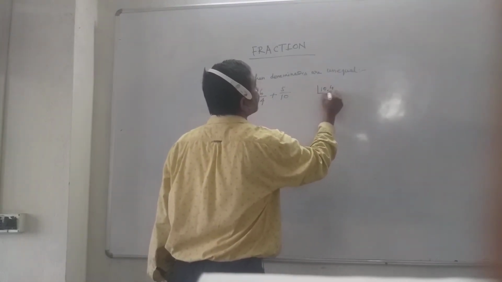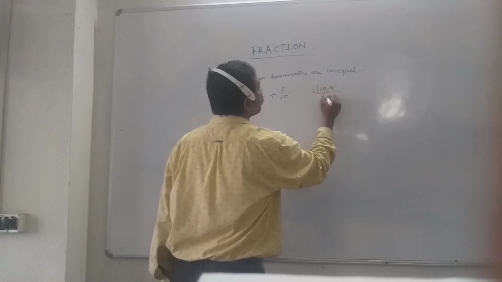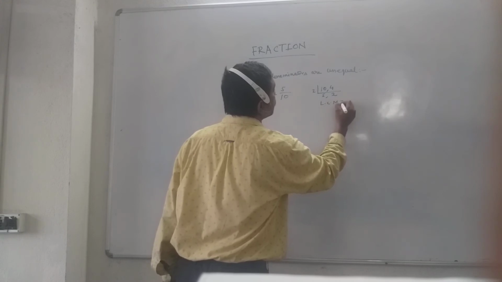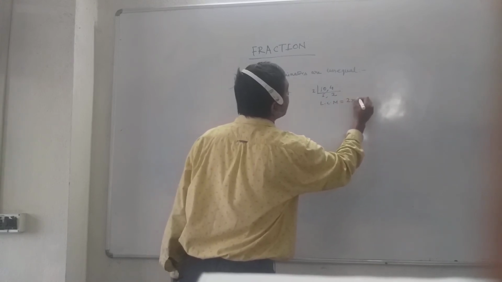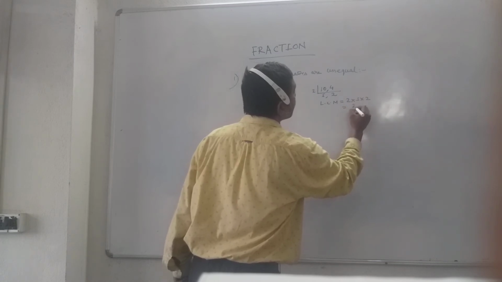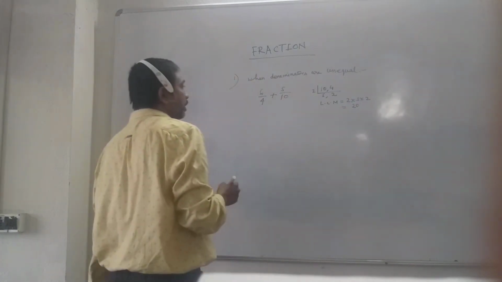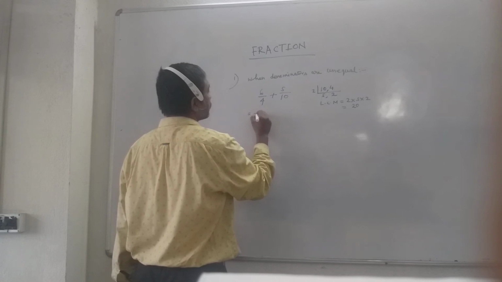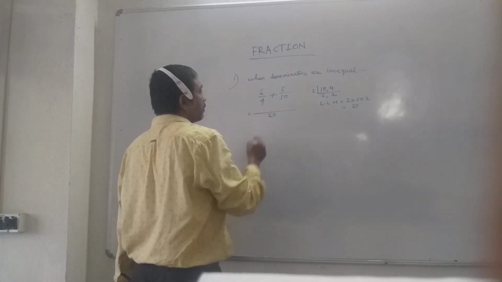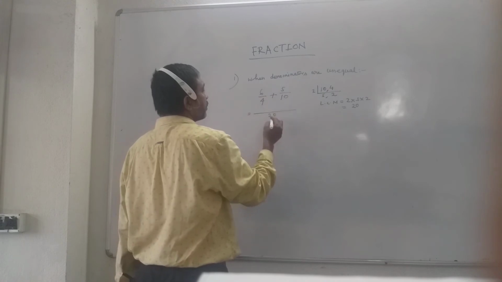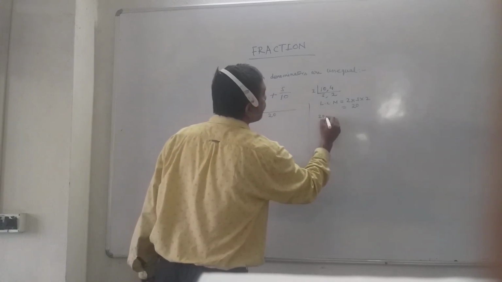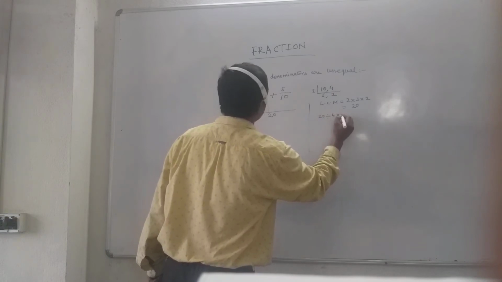Now do it. 2 fives are 10, 2 twos are 4. Now the LCM comes 2 into 5 into 2. So 2 twos are 4, 4 fives are 20. So 20 is the LCM. Now write 20 here. Now divide 20 by 4. 20 divided by 4 gives 5.